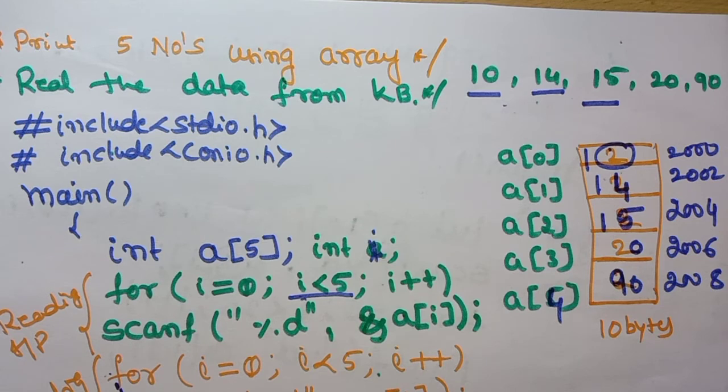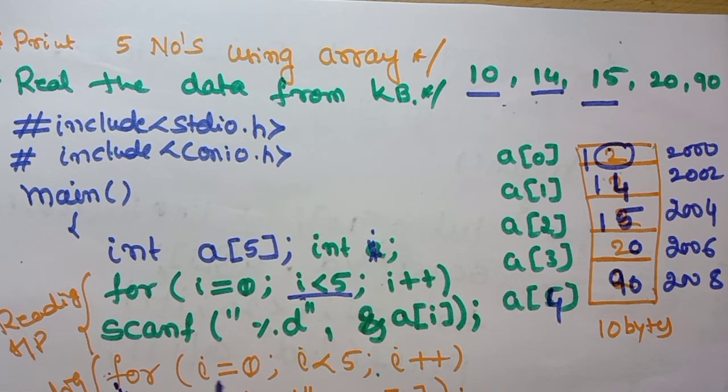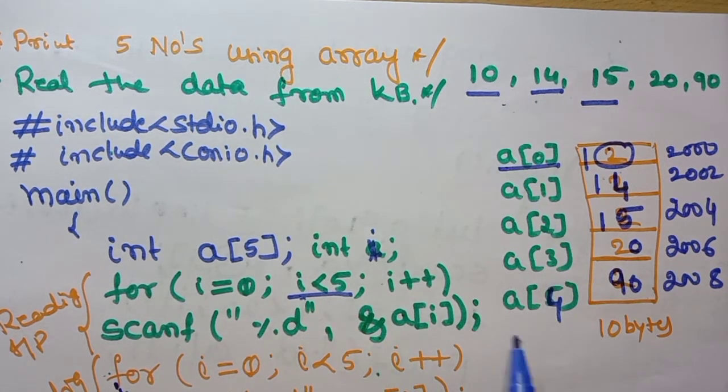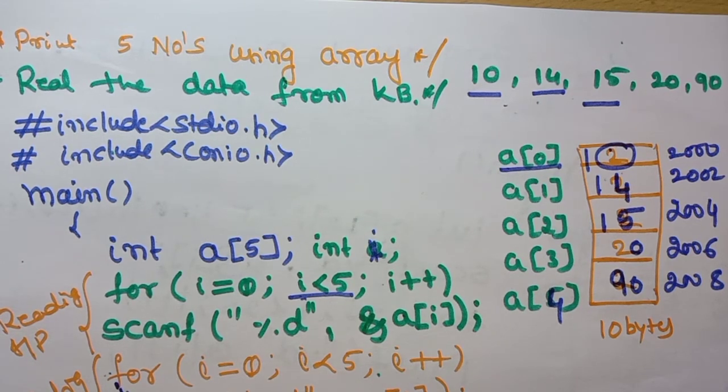Here you are saying that once again for i is equal to 0. Why do we have to make i equal to 0? Because I want to print the value of a of 0. Now our i value is equal to 5, and if I print directly it is not possible. So here I have to say that i is equal to 0. Once again the procedure is the same. It checks the condition: 0 is less than 5. Condition is true. It comes to printf percentage d a of 0. A of 0 is which value? It is going to print 12.